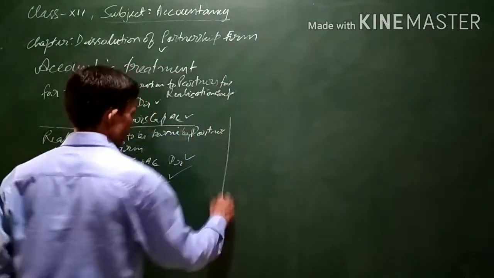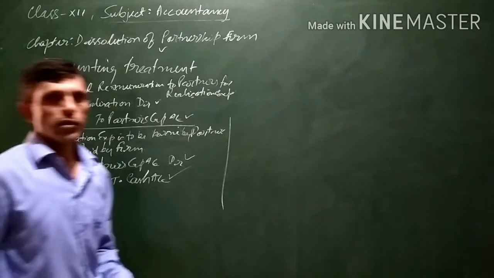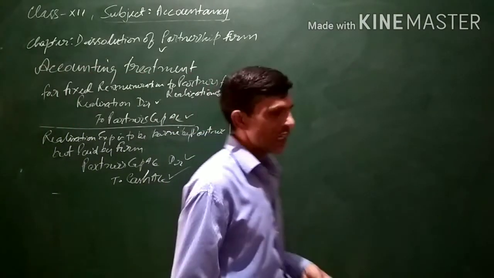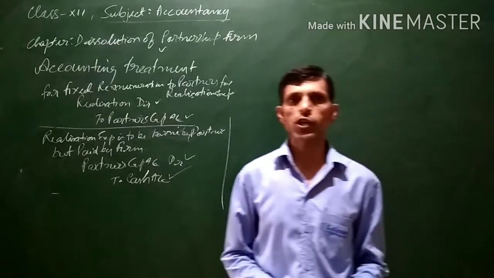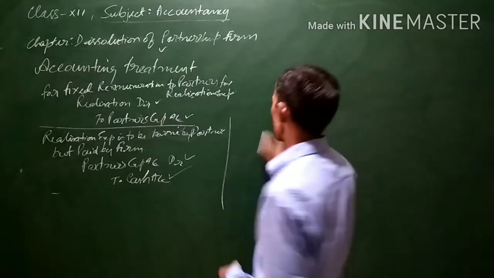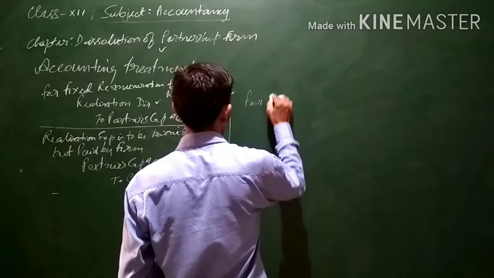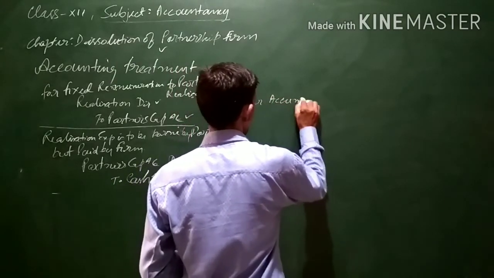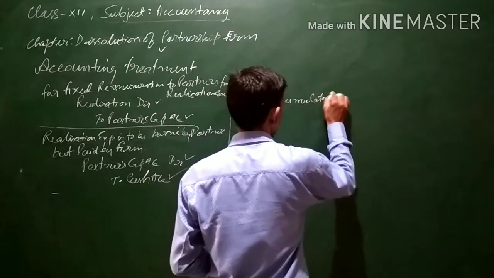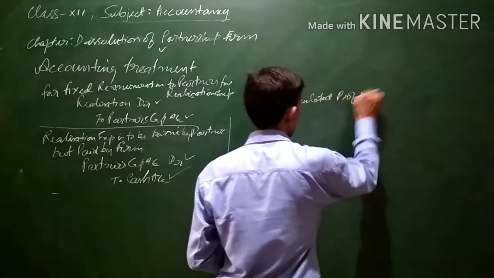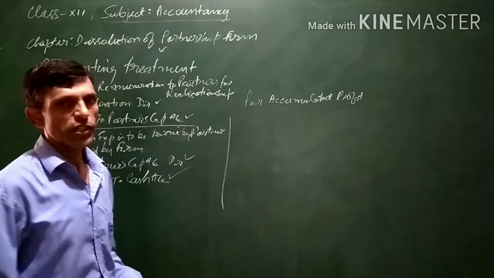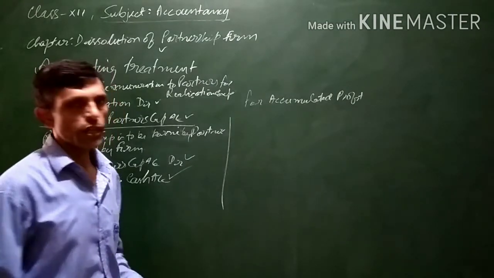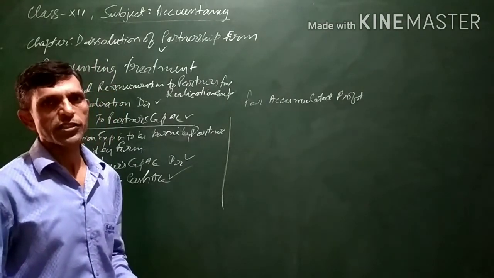Now, for unrecorded profit, or accumulated profit or accumulated losses. If there is accumulated profit in the form of general reserve or some other reserves, this reserve will be directly transferred to the partners' capital accounts.